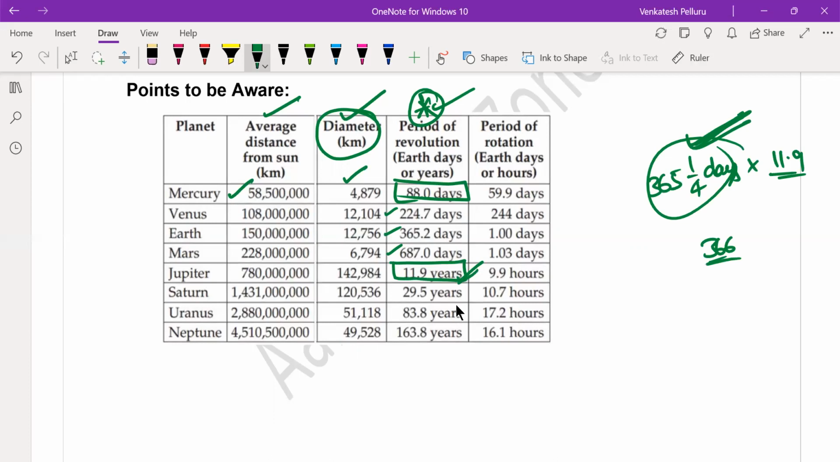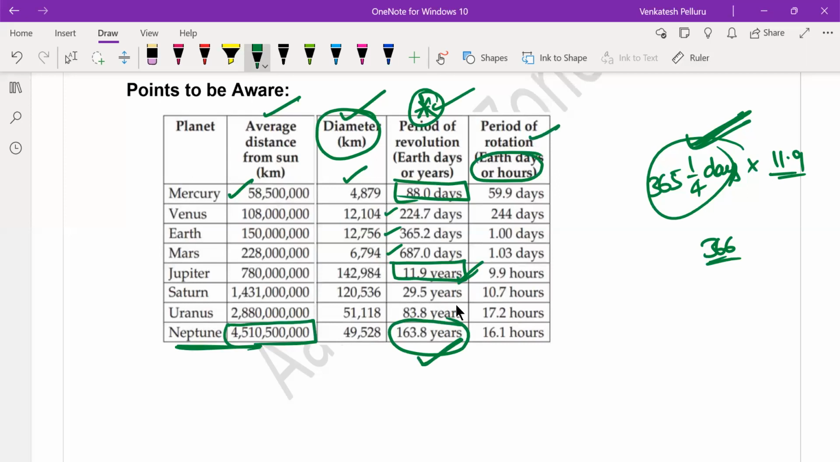Similarly, the planet that takes the most amount of time to complete one revolution or one round is Neptune, because it is the furthest planet. If you look at the distance, it is very huge between the sun and Neptune. That is why it is taking 163.8 years to complete just one round around the sun, or one revolution around the sun. I'm sorry.